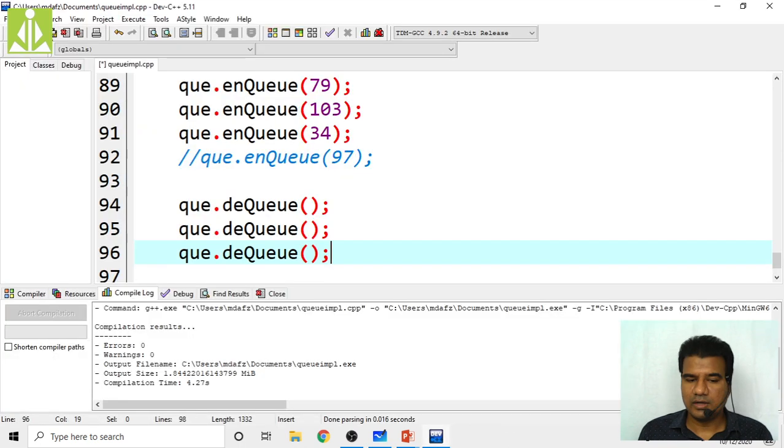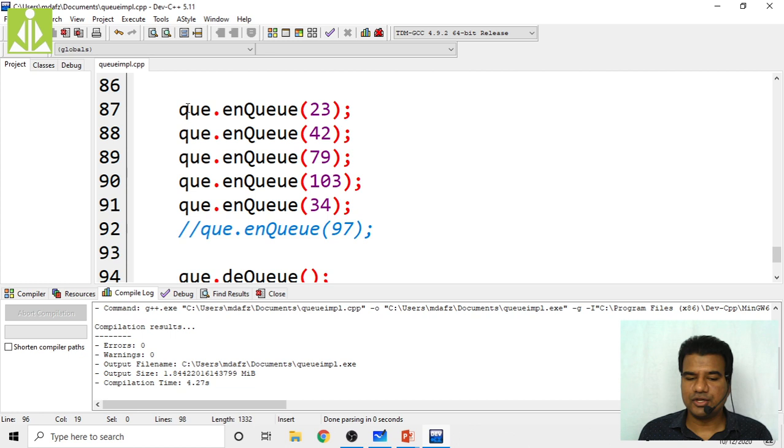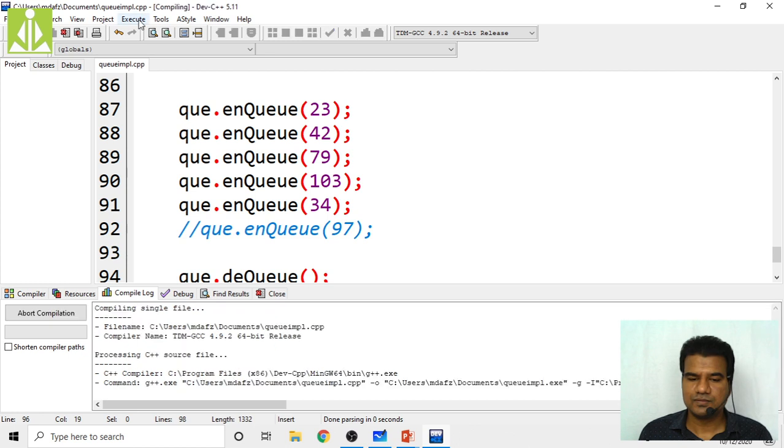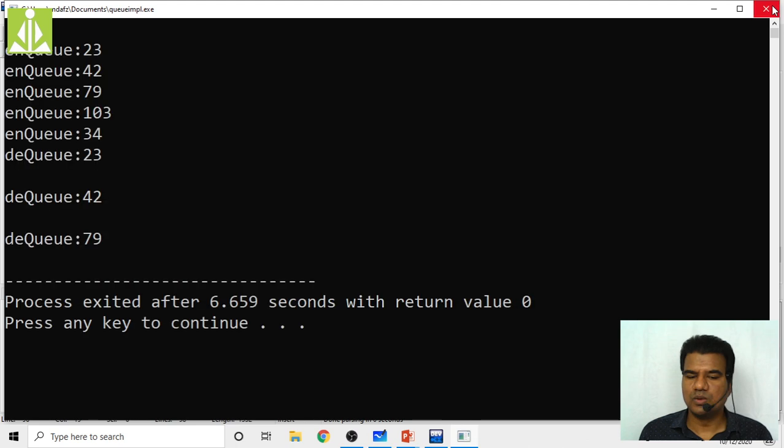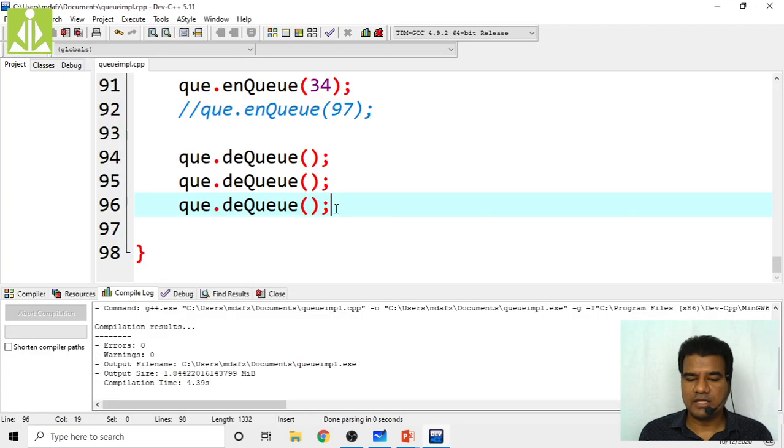So okay, put another one. Will dequeue after 42, 79. That 79 also got dequeued. Yeah, put another dequeue. So 103 and one more dequeue, 34.